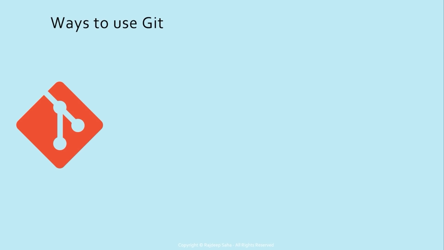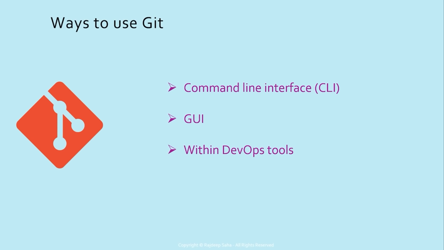So what are some ways to use Git? You can use Git using command line interface or CLI. This is super important because in your interview, you might be asked some particular popular commands. You can also use Git using GUI. We are going to go over a couple of those. And also, Git can be used directly from DevOps tools. Once you know the commands and how to use command line interface, you can basically use Git anywhere. Even within DevOps tools, you can run the commands that you're going to learn.